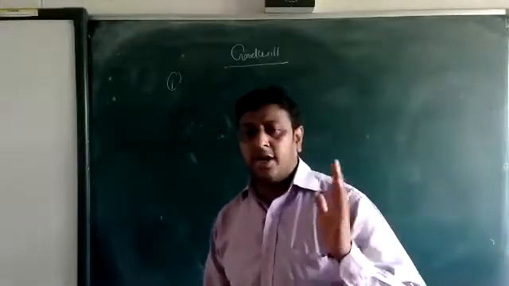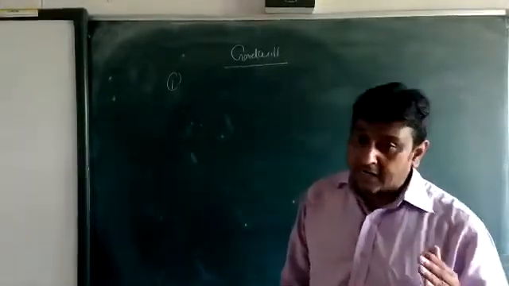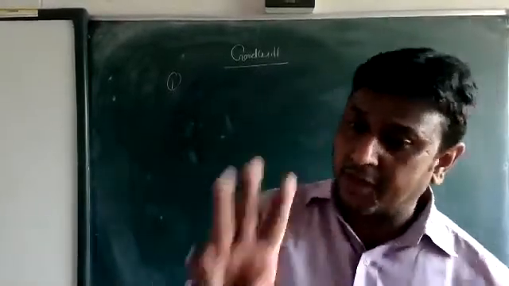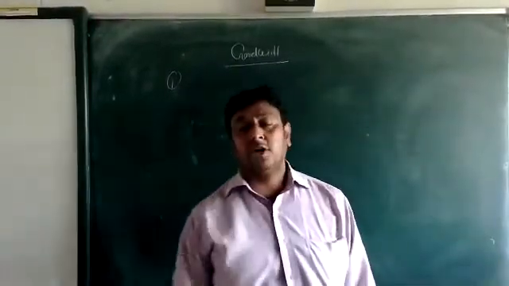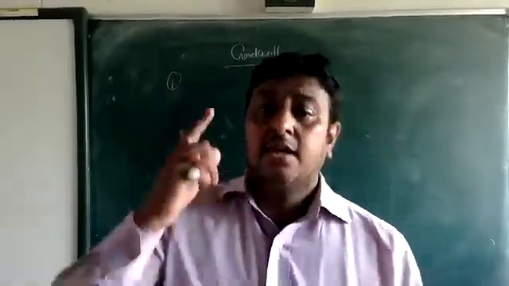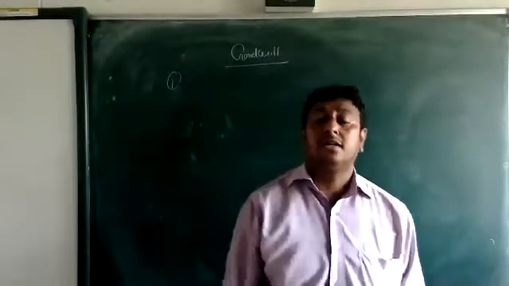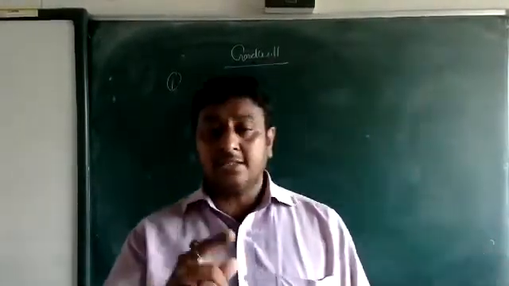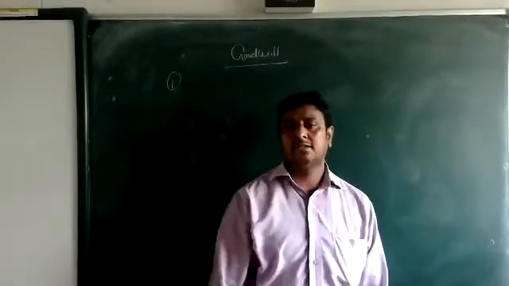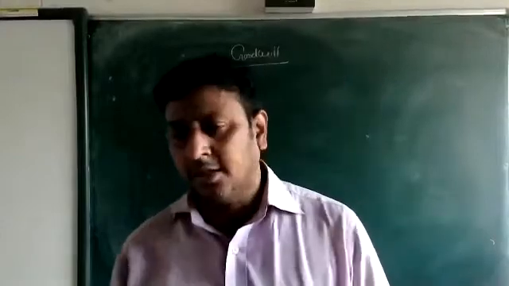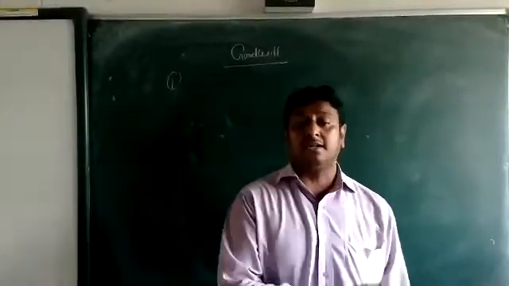So today we are going to start how to calculate goodwill, and for calculating goodwill we have three methods. Not formulas, beta, three methods. First is the average profit method. Write it down.